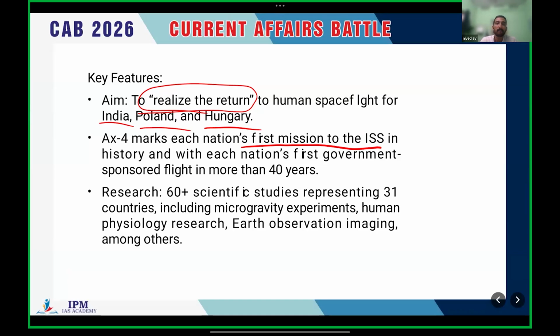They conducted research in the International Space Station regarding microgravity, human physiology, Earth observatory imaging, etc. These are not important. What is important is that this is the first mission of India, Poland, and Hungary.